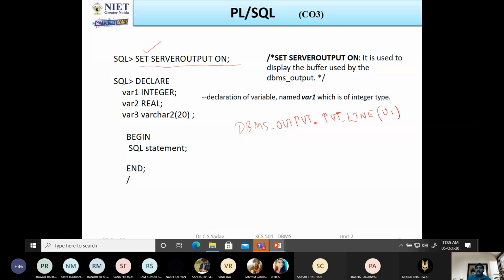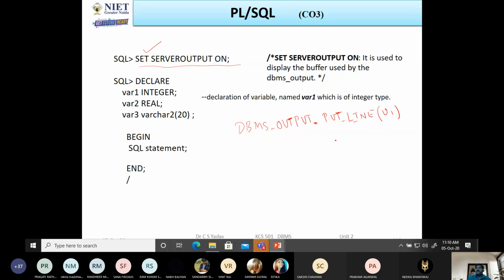So this is a very important syntax: set serveroutput on. If you want to display any variable through the put_line method, which is a part of dbms_output. In C we write printf, and here we write dbms_output.put_line for displaying the value of a variable on the monitor.